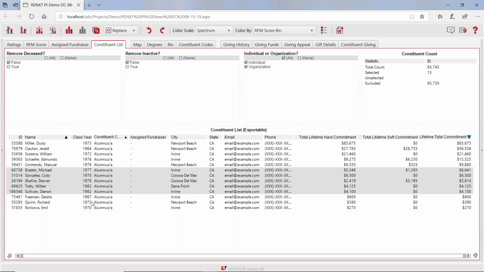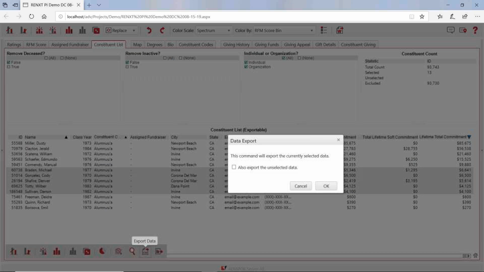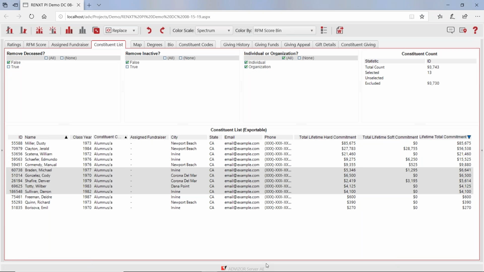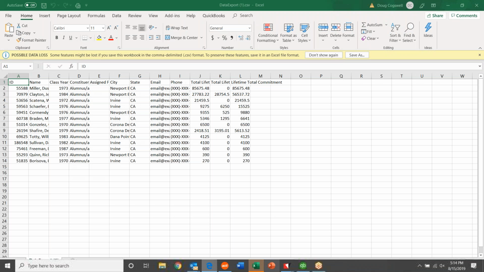If I want to export this, I go down. There's a little arrow here. I click the arrow. I go across different things I can do. This exports the data to a CSV file. So I go OK. It's going to come down. I'm going to open it in Excel. So I've basically got my list of 13 from Razor's Edge.